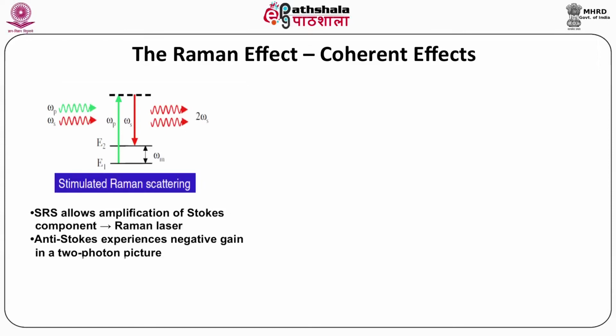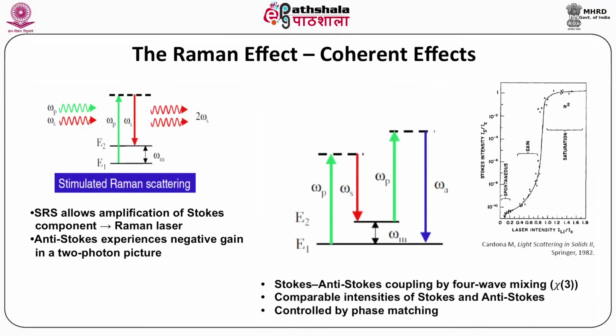You can see here that the stimulated Raman scattering, simple Raman spectrum allows the amplification of a Stokes component into Raman laser, and anti-Stokes experiences negative gain in 2-photon picture. You can see here that the Stokes and anti-Stokes coupling by 4-wave mixing and comparable intensities of Stokes and anti-Stokes controlled by a phase matching.